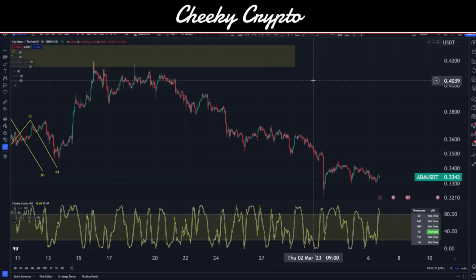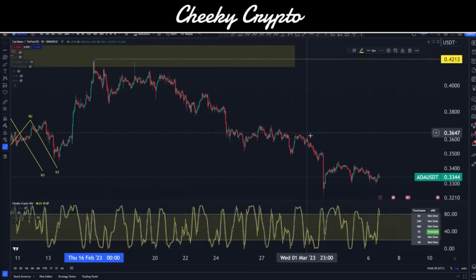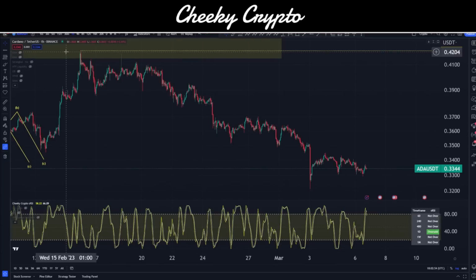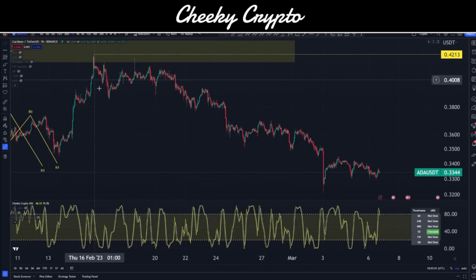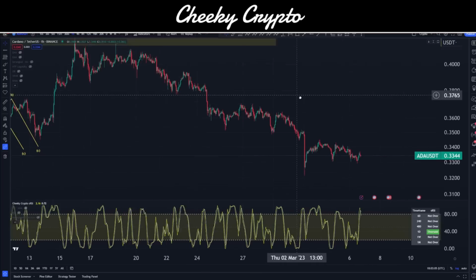I've removed a lot of the analysis just to bring this up to speed with anyone who's new. But essentially we can see that up here on this hourly chart, February the 16th, we saw this around midnight peaking out. So we have a local top just about here. This was 42.13 cents. Since then we've seen this violent and volatile, choppy movement to the downside. And really we need to analyze what kind of structure is here so that we can get our heads around where things are likely to go next.